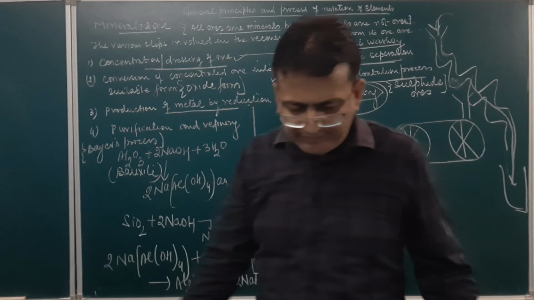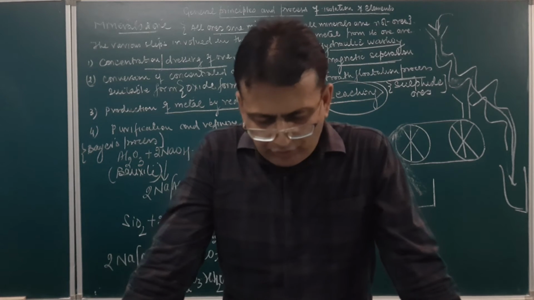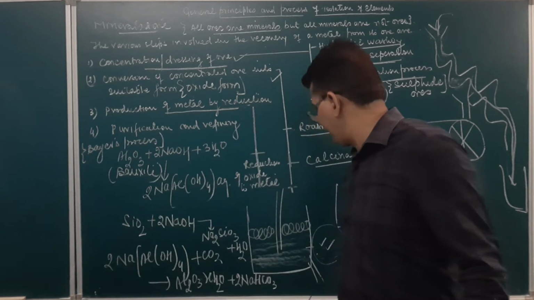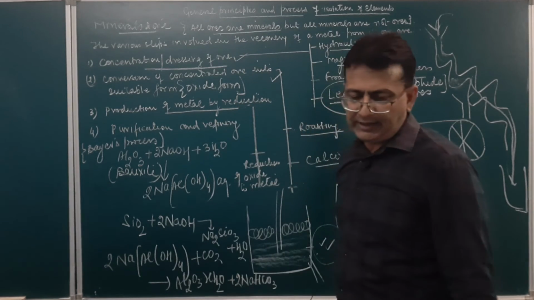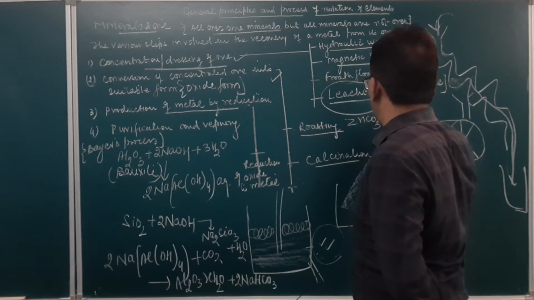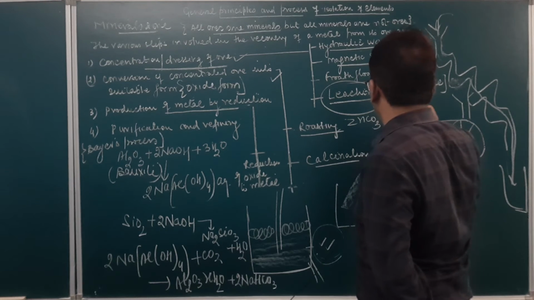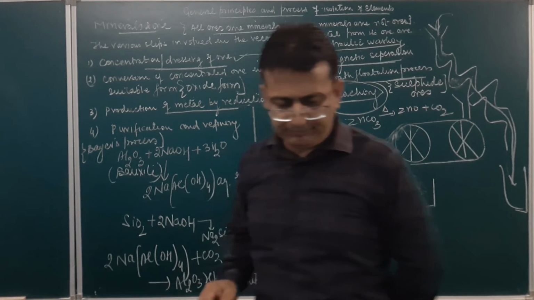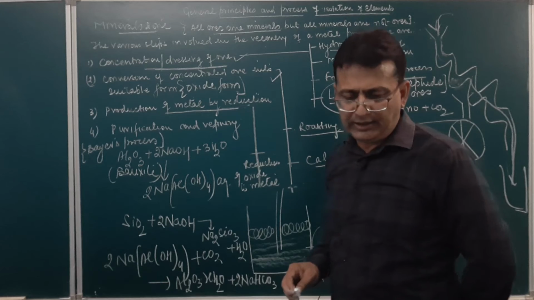Calcination is a process in which the ore is heated to its fusion temperature in the absence of air. Like we take zinc carbonate and heat it. It is converted into zinc oxide and carbon dioxide. Heating is done in the absence of air. Am I clear?